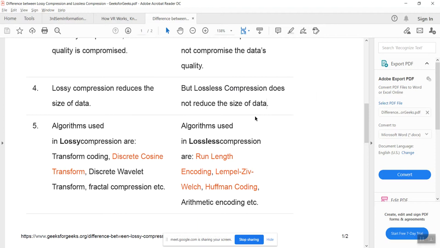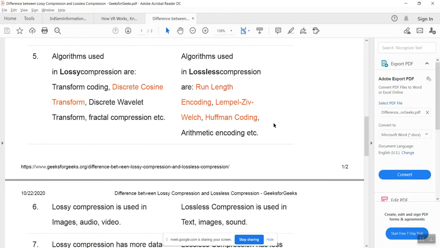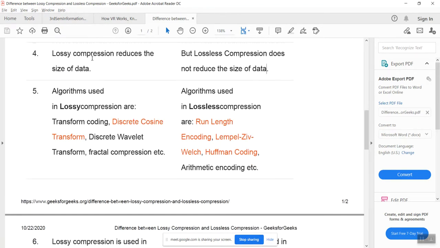If your file is 5 MB, then you will get up to 4 MB in lossless compression. But in lossy compression, you can get 2 MB, 1 MB, whatever you want. But some data will be lost in lossy compression.